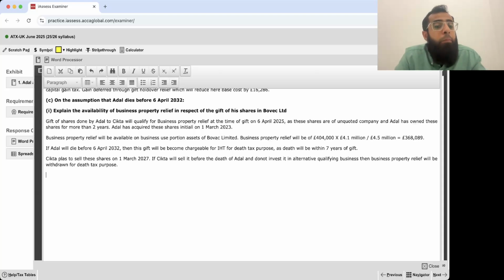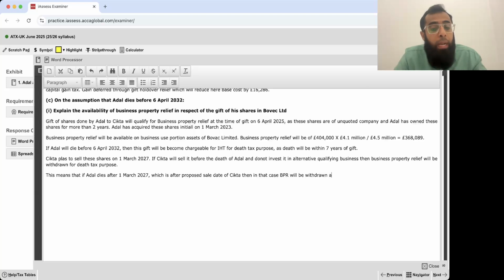This means that if Adele dies after 1st March 2027, which is after the proposed sale date of Sitka, then in that case, BPR will be withdrawn, as Sitka will not have ownership of these shares on the death of Adele.